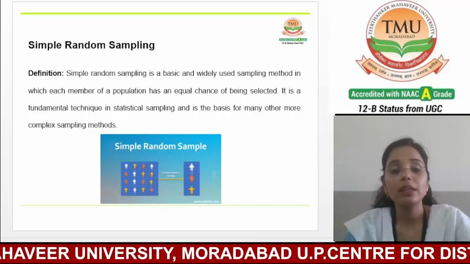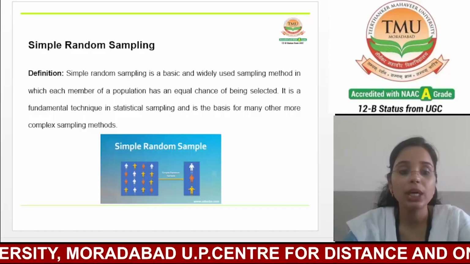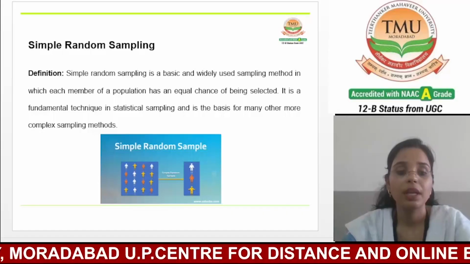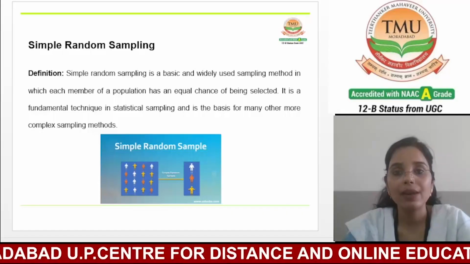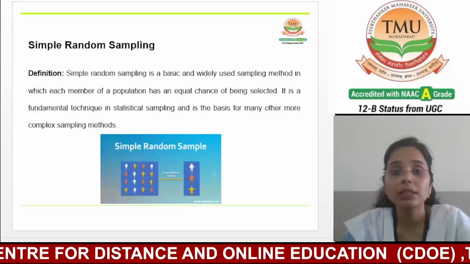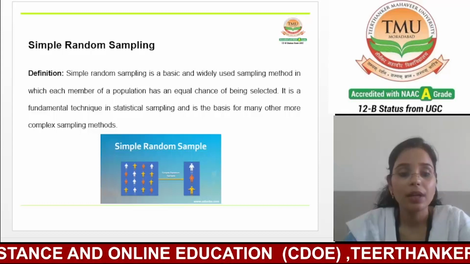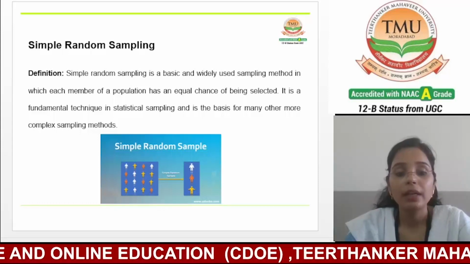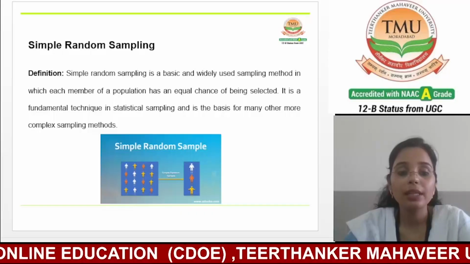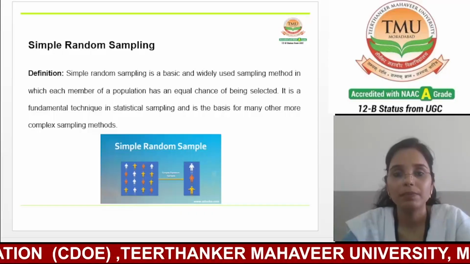This method guarantees that every student has a 10% chance of being selected, making it a fair and unbiased way to collect the data. By using simple random sampling, researchers can confidently make inferences about the larger population based on the results from the sample.